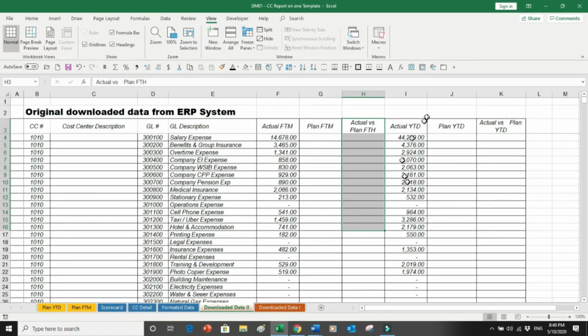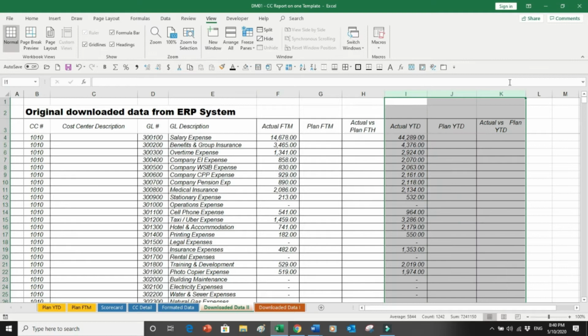The first three columns are monthly columns. As you can see, FTM stands for the month, and YTD means cumulative numbers. So actual YTD means 3 months cumulative for March. Then this is the plan numbers, or budgeted numbers, whatever you call them, and then the variance between the plan and the actual YTD number. So this is what you have to make.